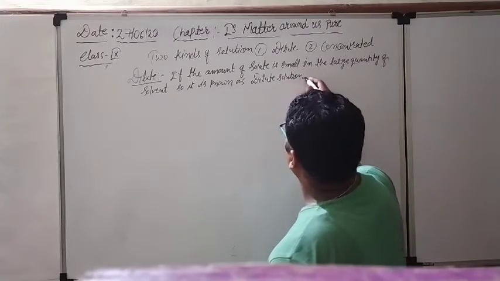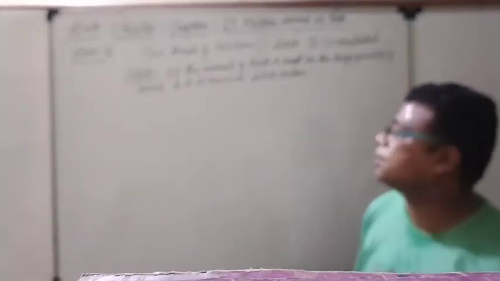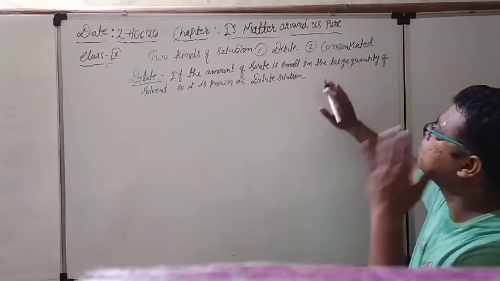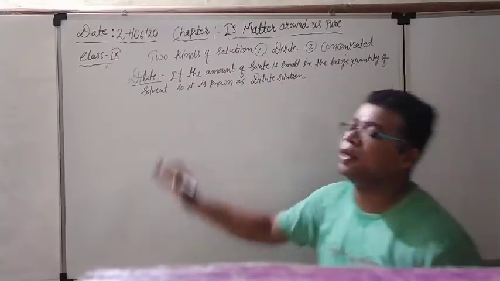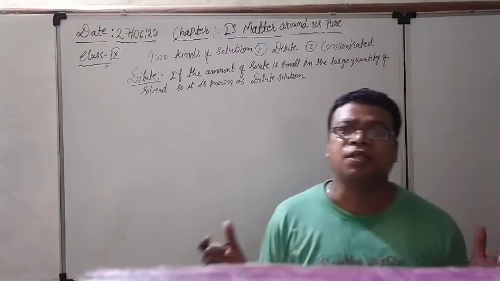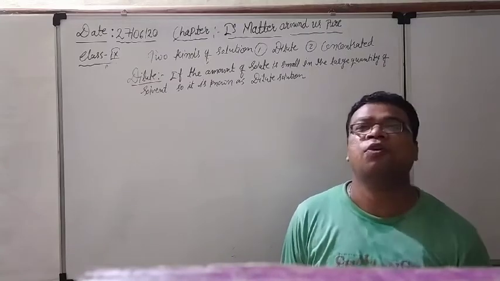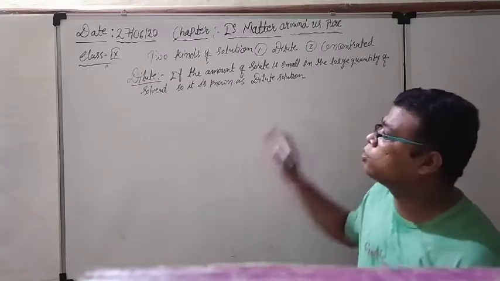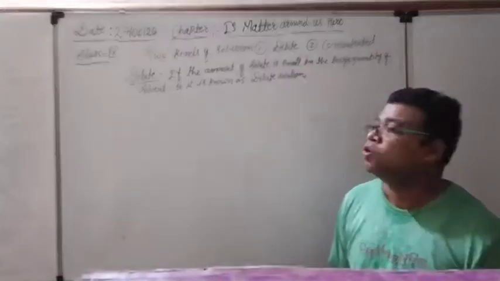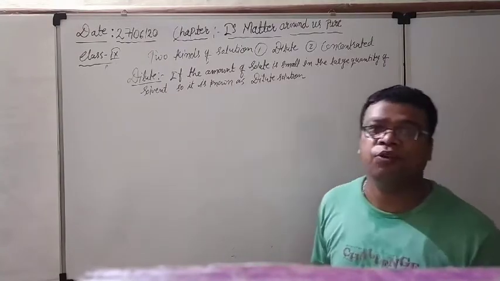Read it one more time. If the amount of solute, which we are going to dissolve, like sugar particles, is very small in a large quantity of solvent, meaning a large quantity of water, and we are dissolving a very small quantity of sugar particles there, such a solution is known as dilute solution.